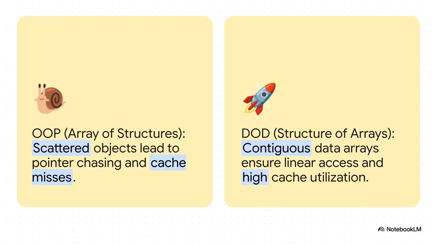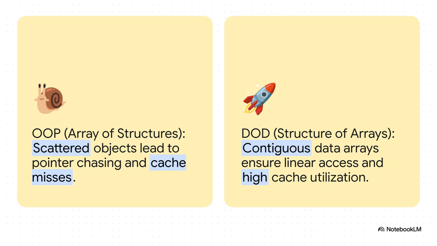And that brings us to these two different ways of laying out data. On the left, you see the classic object-oriented way, an array of structures. We have a bunch of objects, and in memory, those objects can be scattered all over the place. So if you need to loop through just the positions of all these objects, the CPU is jumping around, chasing pointers, and constantly missing its cache. It's a cache thrashing nightmare.